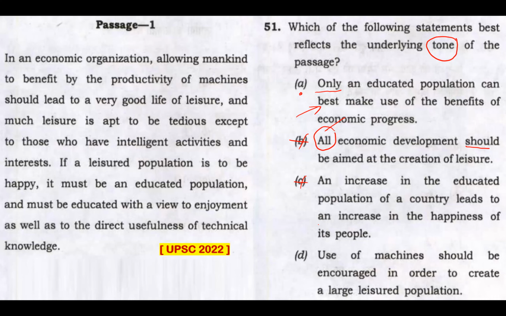Option D, use of machines should be encouraged in order to create a large leisured population. Now, this D is totally against the spirit of the passage. It's totally contrary to what the author is trying to say. The passage implies that there is a leisured population due to mechanization of the economy, and the author discusses how to best channelize this leisured population. So option D can never be the tone of this passage.